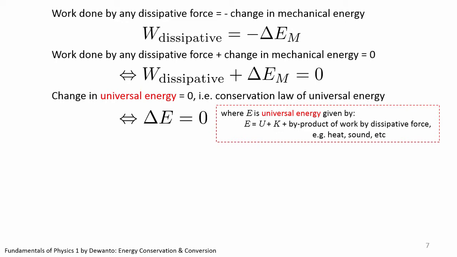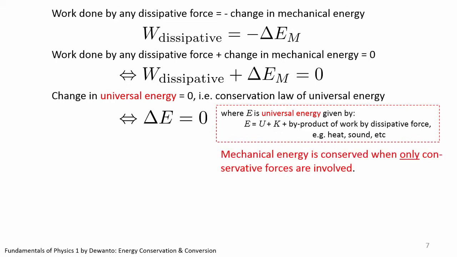It does not change. So we have from the previous lecture the conservation law of mechanical energy. Do you remember its assumption? The conservation law of mechanical energy is valid in the absence of dissipative forces. In this lecture, we learn the conservation law of universal energy. You may think of mechanical energy as a subset of universal energy, as the latter takes into account the former plus the amount of energy we dissipate to the environment. In that sense, universal energy takes into account everything.